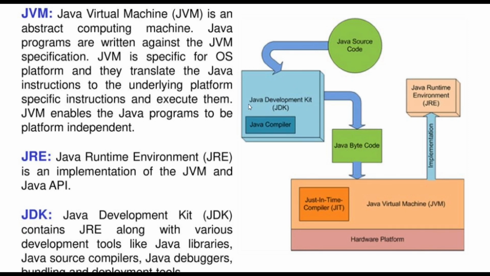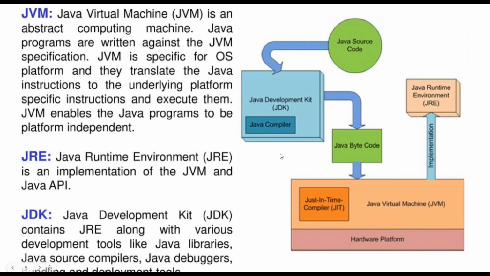So yeah, Java programs are not dependent on a specific platform. Instead, if we are able to install this kit, we can run the Java program. And then what is JRE? JRE is an implementation of JVM and the Java APIs. And then what is JDK?